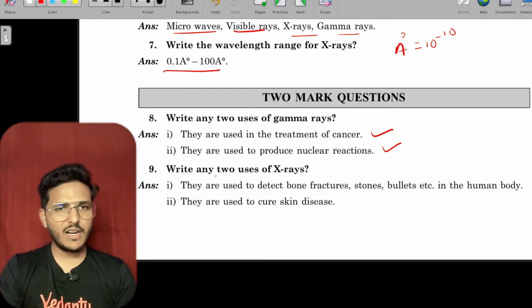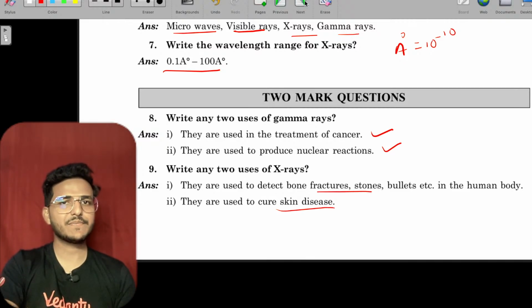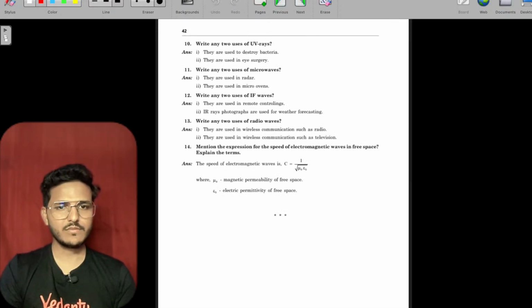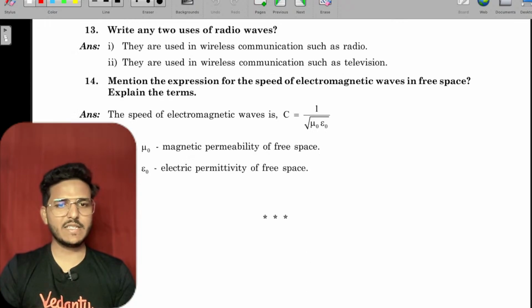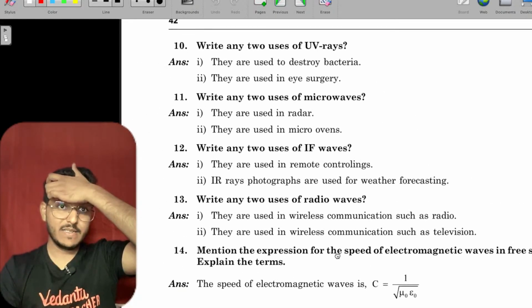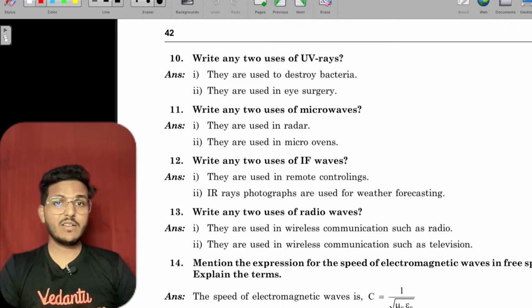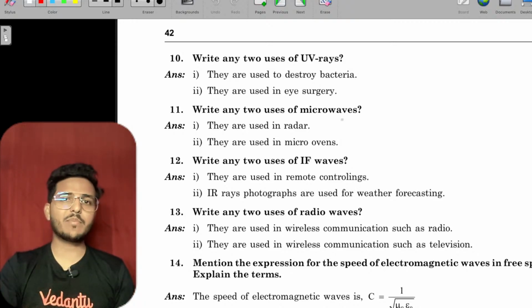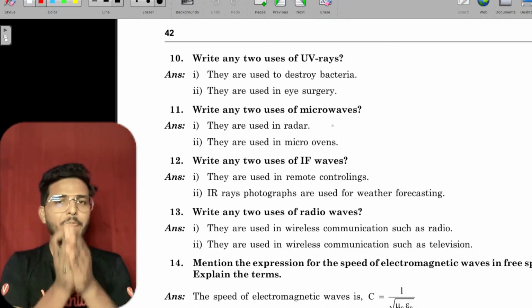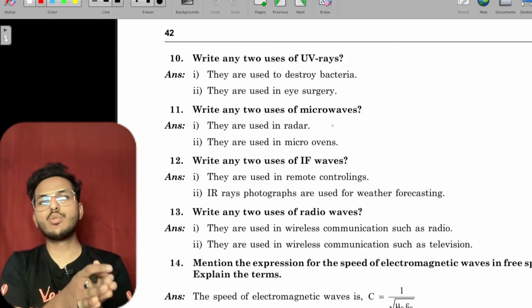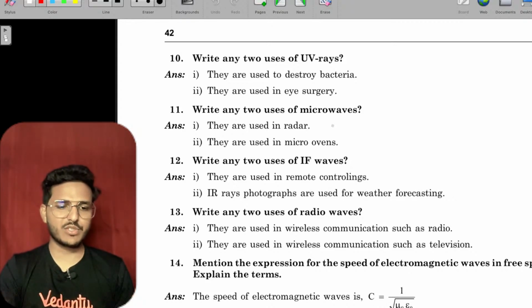Write any 2 uses of X-rays: bone fractures, cure skin disease. This is a very easy chapter, and from this chapter you have to learn the range of all the waves and their uses.